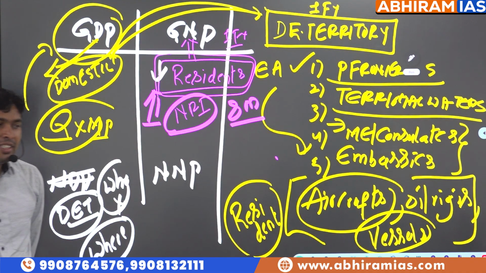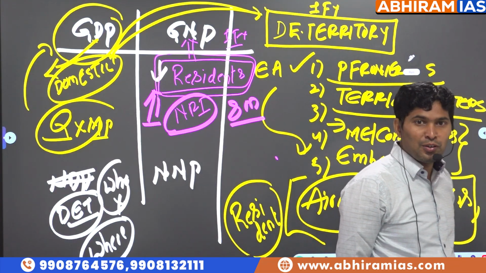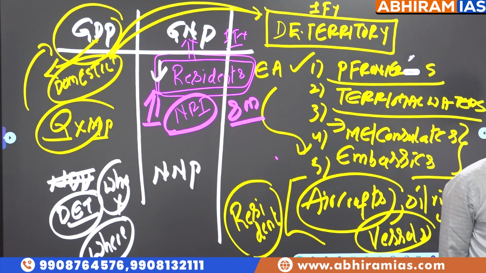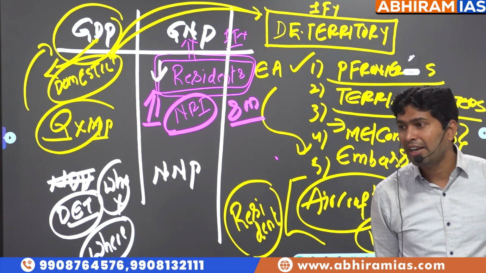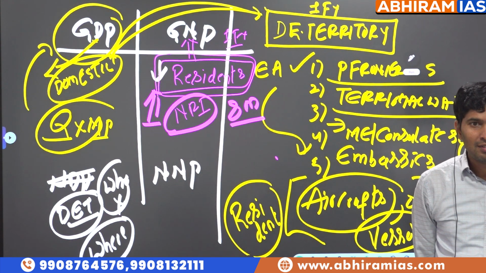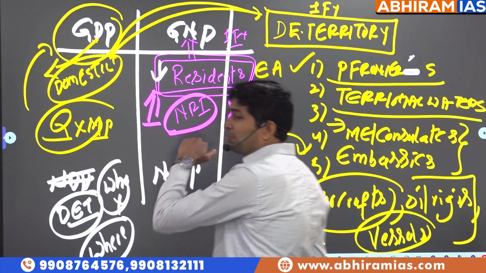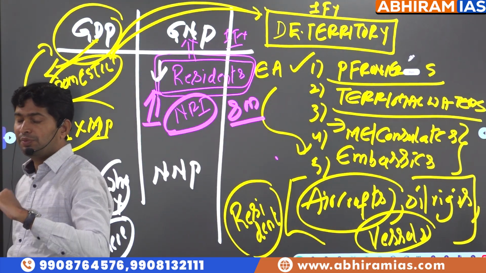In polity, you will study citizenship. Citizenship Act 1955. Article 5 to 11. Birth, descent, registration, naturalization, incorporation of territory. A person can become an Indian citizen. Something you'll study, as Laxmikanth said.